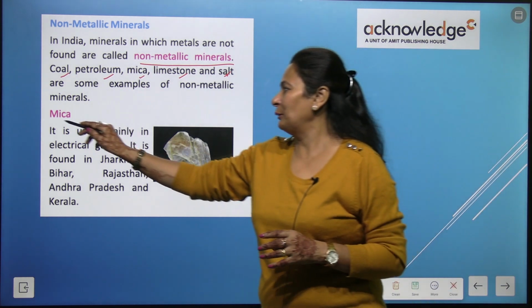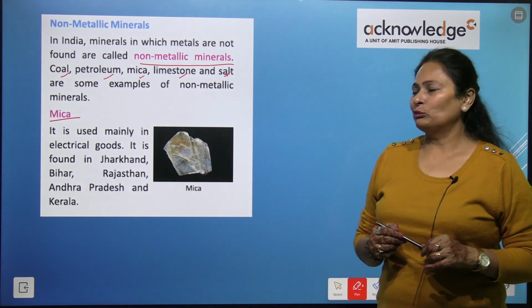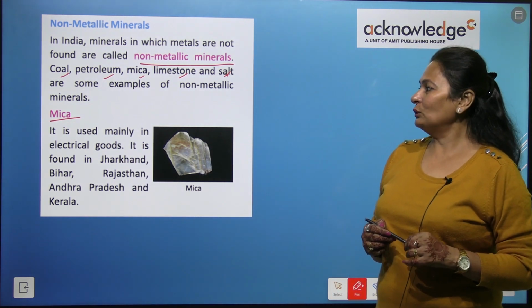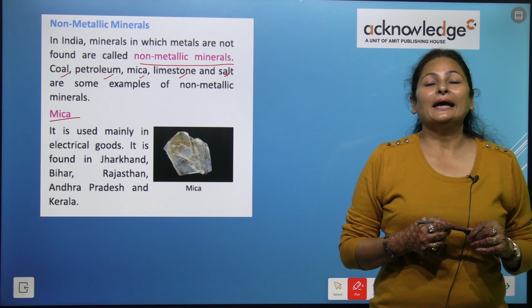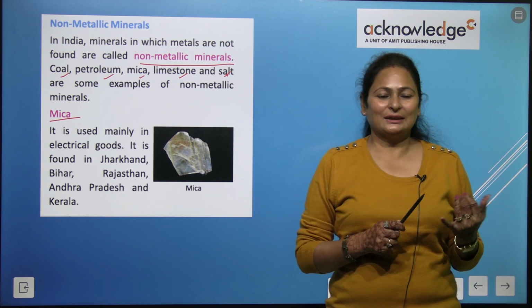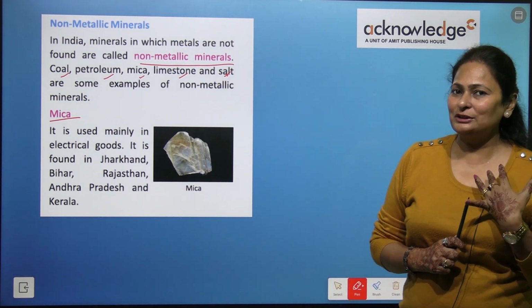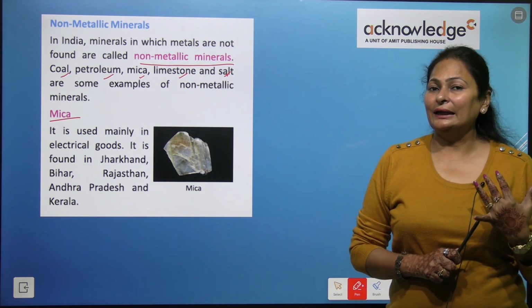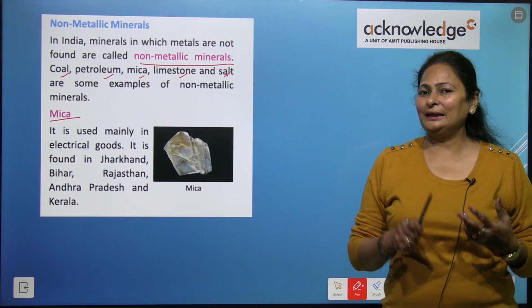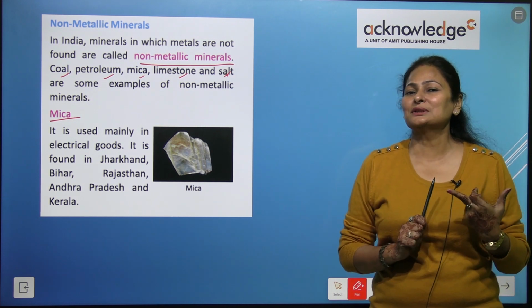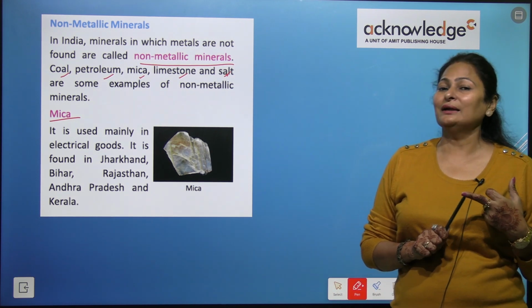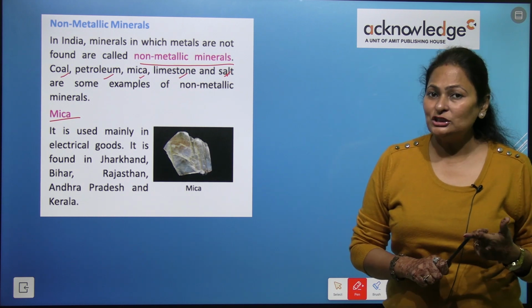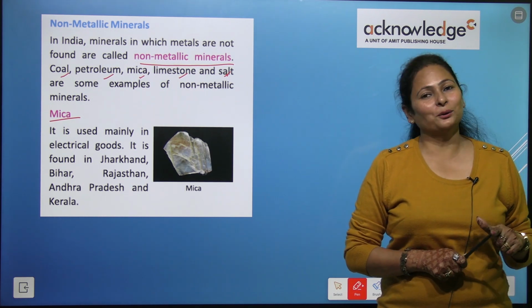Now let's see one by one. First start with mica. It is used mainly in electrical goods, right? As we have seen, copper is used to make electrical wires because it is a good conductor of electricity. Mica is also used in electrical goods, but it is an insulator. It is not a good conductor.